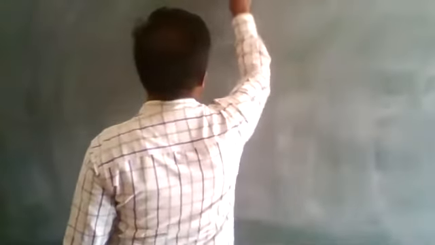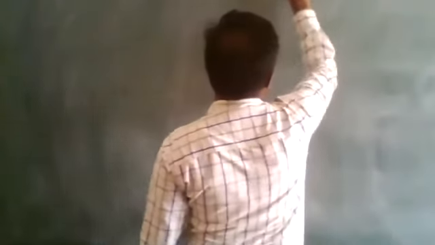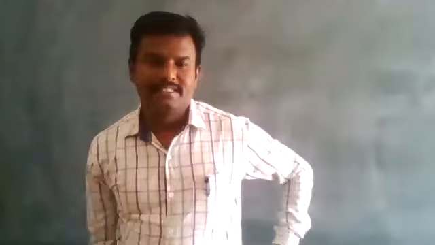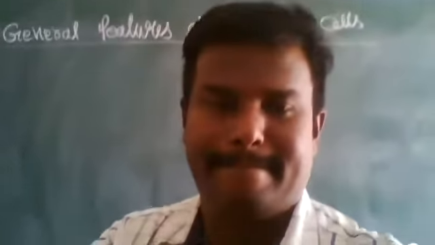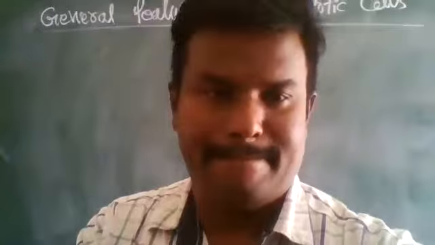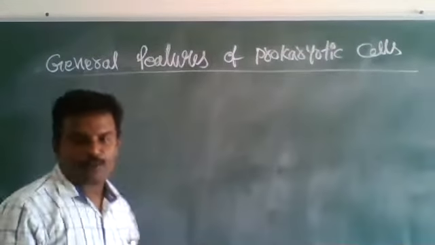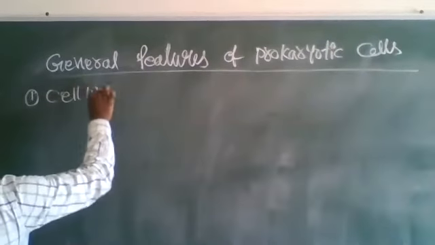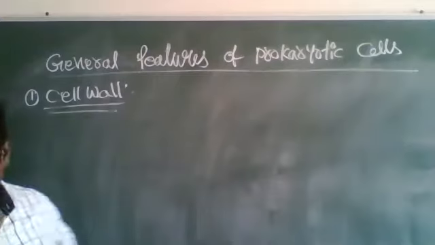Next, general features of prokaryotic cells. The first feature is the cell wall.